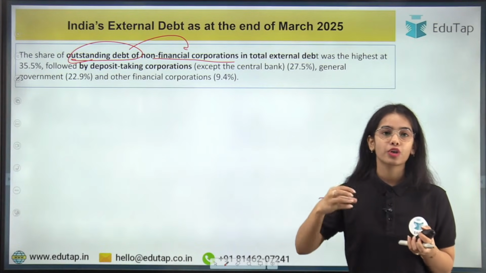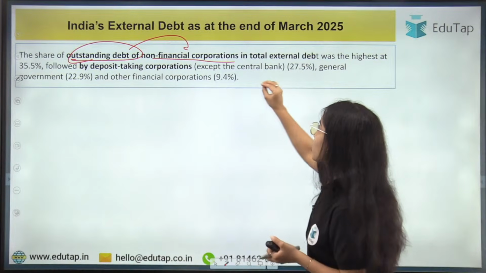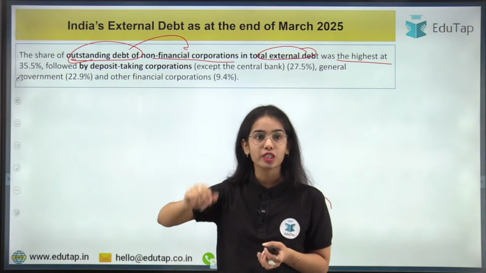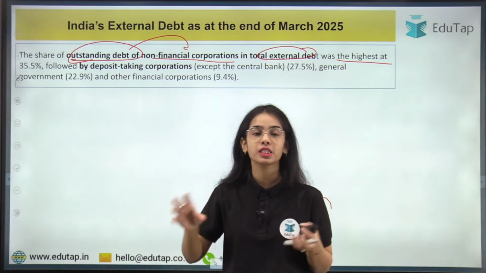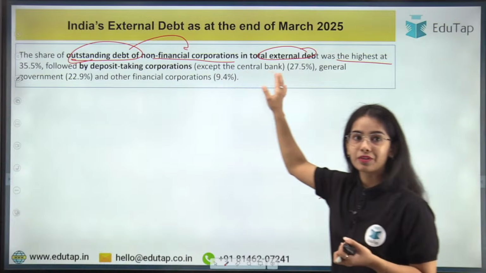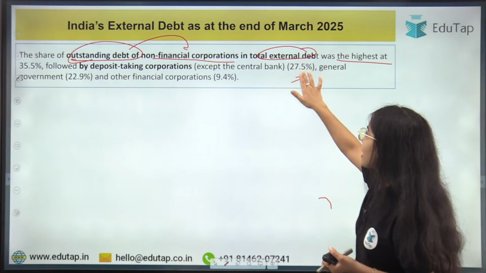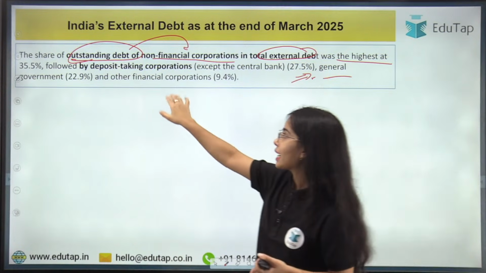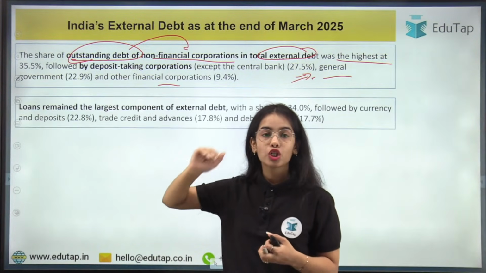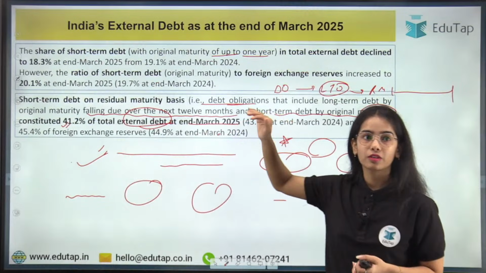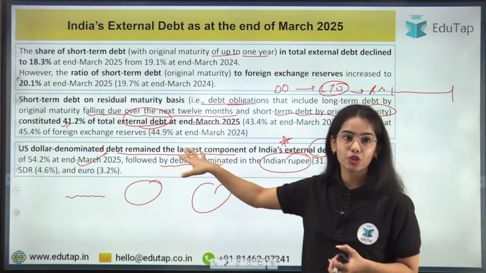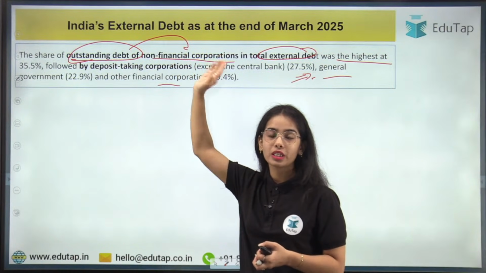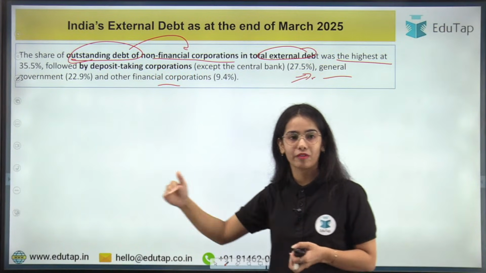The share of outstanding debt of non-financial corporations in total external debt was the highest at 35.5%, followed by the deposit taking corporations like the banks, except the central bank, at 27.5% of the total external debt, then general government, and other financial corporations. So you always have to remember which is constituting the largest component, and after that what comes next.